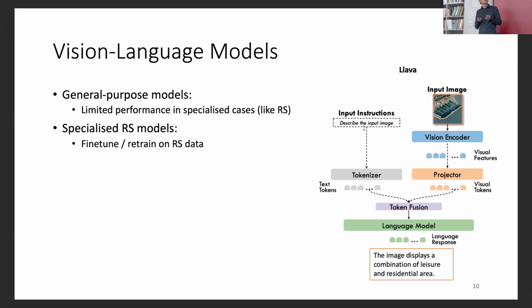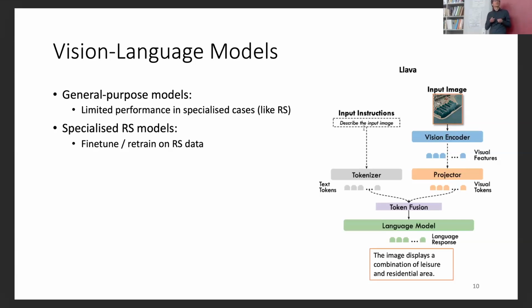As for visual language models, we can have CLIP-like models like we saw in the previous presentation, but we can also have visual language models that are coupled with an LLM. One example is LLaVA, where we have a vision encoder that is connected with an LLM through a projector, some kind of network in between that transfers the data from vision space to the token space. At the same time, we can give prompts, instructions at input, and we can fuse these textual tokens with image tokens, and then the LLM can generate answers to the question that we ask related to the image.